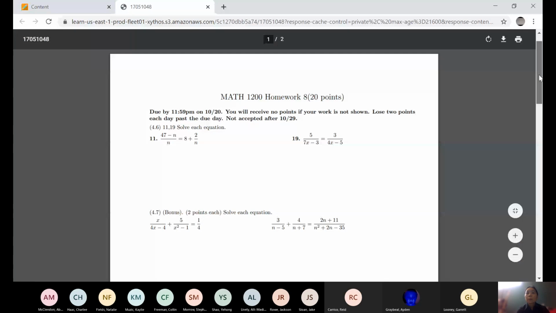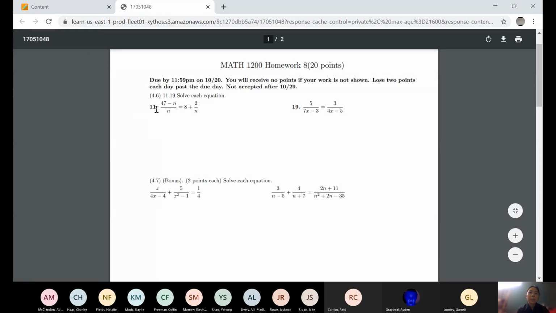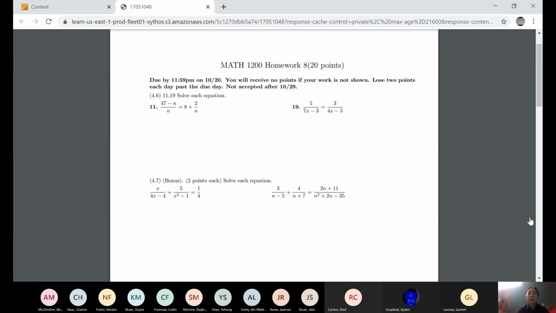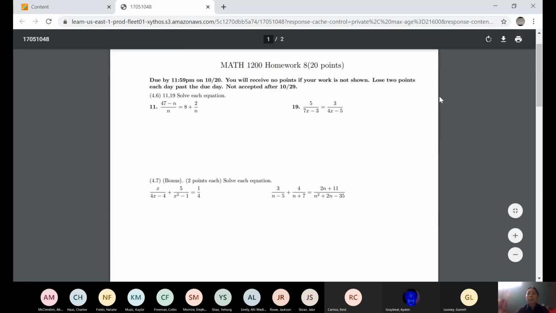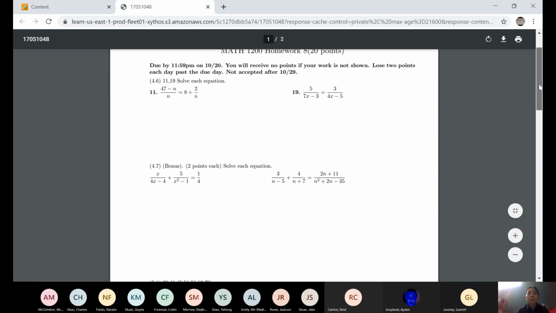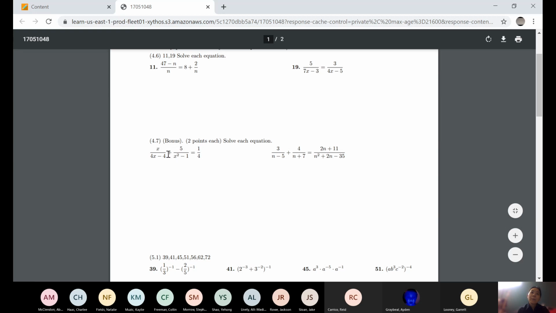Okay, so today we're going to talk about how to solve fractional equations. You may recall that we did something with fractional equations in section 2.2, which was also on the first exam, but there's something different. Okay. 4.7, it's the same type of question, just more difficult.